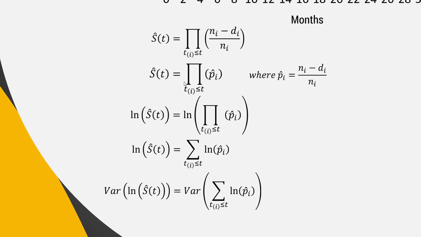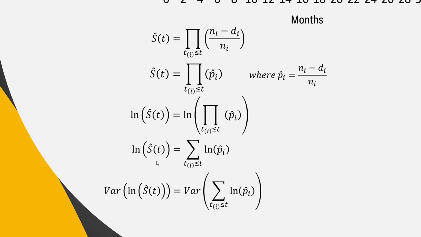Now we're taking the log of both sides. The reason is it's very difficult to find a variance of something that's inside a product, right? Ultimately, we need to find a variance. So if we take the log, a little bit of basic maths tells us the log of the product of a few things is the same thing as the sum of the logs of those things. Some basic log laws at play there. Okay, so that's the first step.